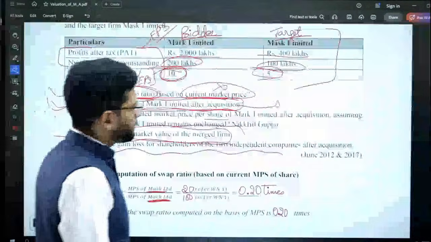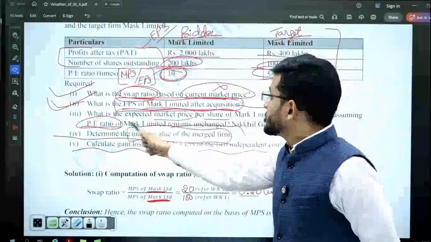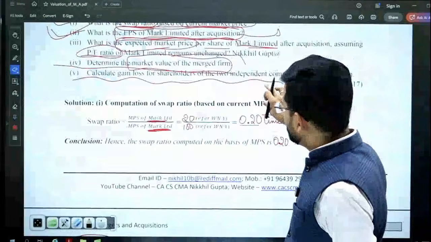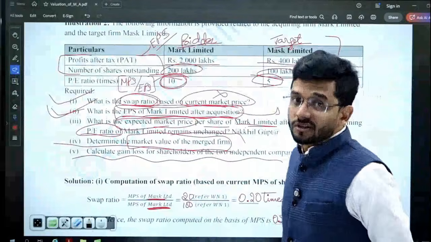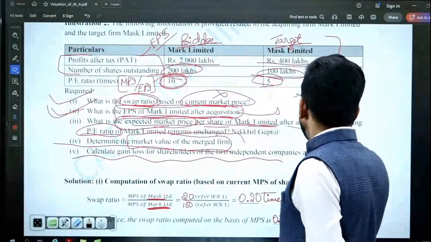Okay sir, got it. What is the third part? So two parts done, guys. First part done, second part done. Perfect. What is the third part? Third part is, what is the expected market price per share of Maersk Limited? Oh, that we have already computed, no? But guys, that was computed pre-merger. The question is asking what is the expected market price per share of Maersk Limited after acquisition?